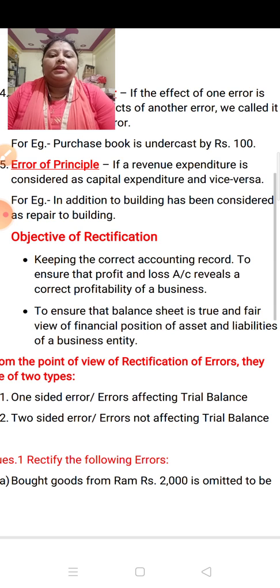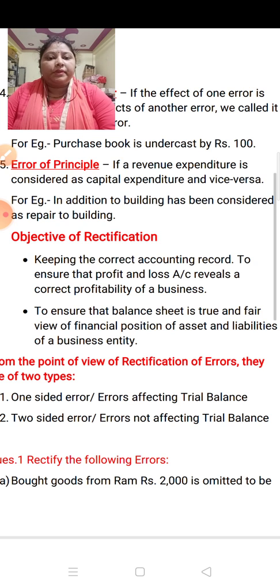Means you are purchasing the building but you are recording the amount as repair to building. You are incurring a capital expenditure but recording it as revenue expenditure. Repair of building means revenue expenditure.